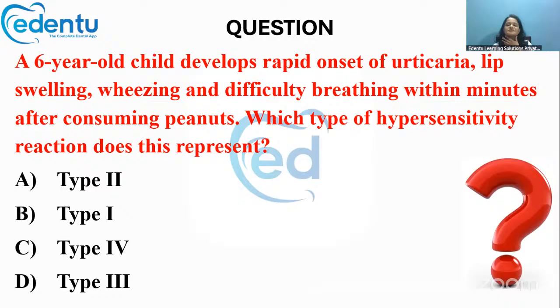All the symptoms like urticaria, lip swelling, wheezing, difficulty breathing are present within minutes after consuming peanuts. Under which type does food allergy come? It's under type 1. So it is a type 1 hypersensitivity reaction.